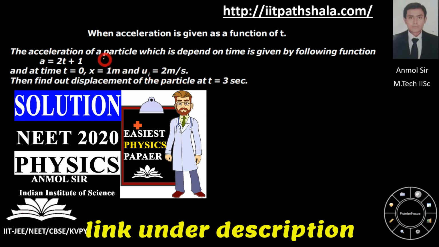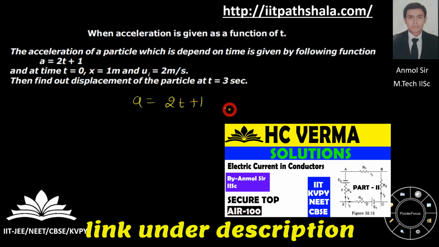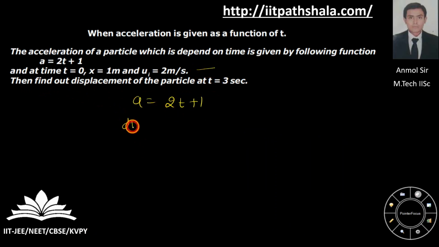Now let us look at the following type, which says acceleration is given to you as a function of time itself. So acceleration is given as 2t plus 1. It is a function of time. You have to calculate the displacement where boundary conditions are given to you. Nothing fancy about that. You know that acceleration is nothing but dv by dt, 2t plus 1. You can figure out the value of v as a function of t.